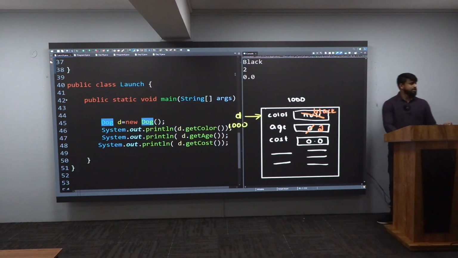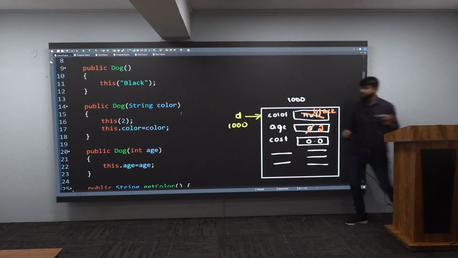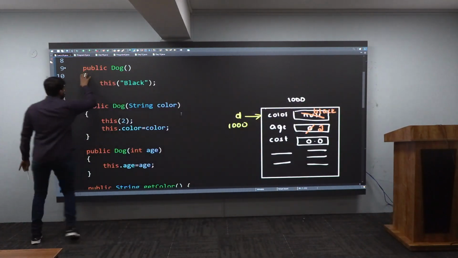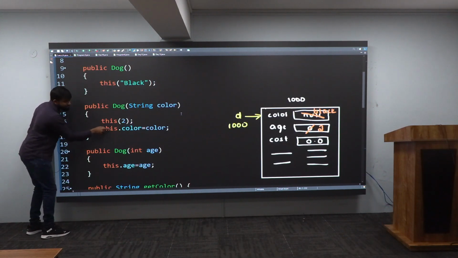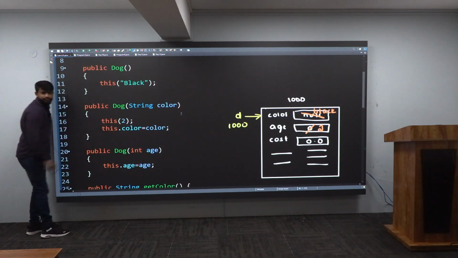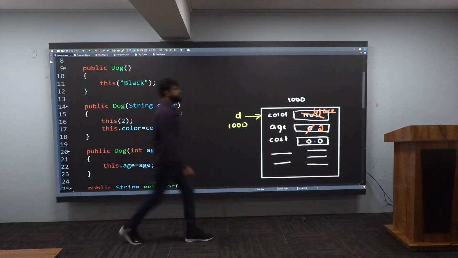And what we have learned again is a concept known as constructor chaining. How is that, sir? You are calling from one constructor to another constructor, and this you have achieved using what? This. See, this here is also there, and this here is also there. What is the difference between them? You should tell it like this: this one is a keyword and this one is a call. Any doubt in this? No doubt. Very good.